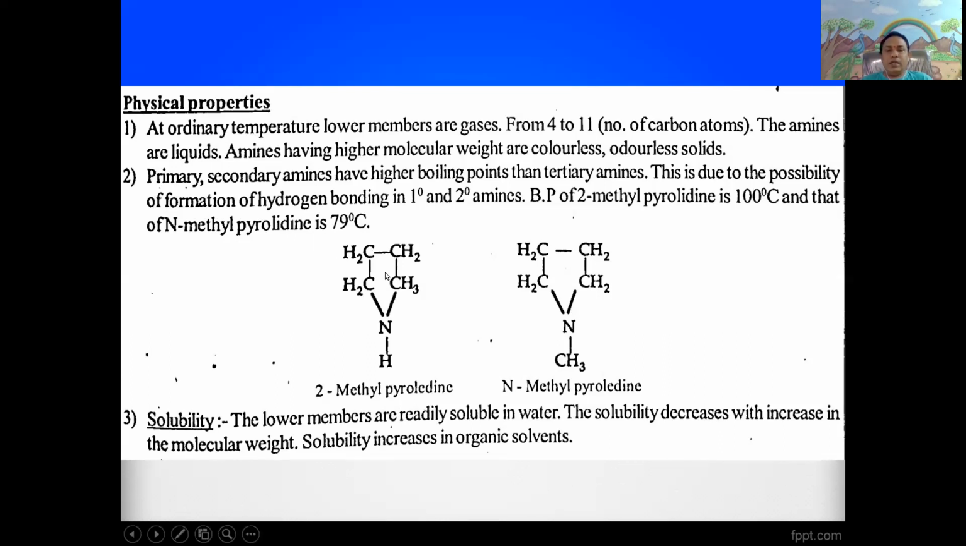Third point, the solubility. The lower members are readily soluble in water. The solubility decreases with the increase in molecular weight. Means solubility increases in organic solvents only.